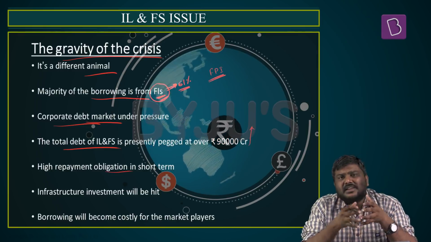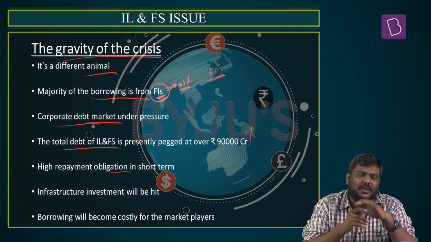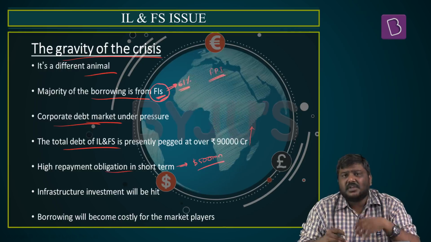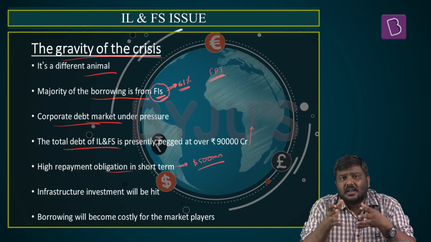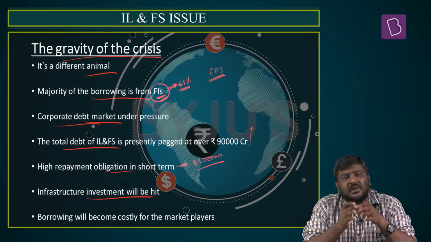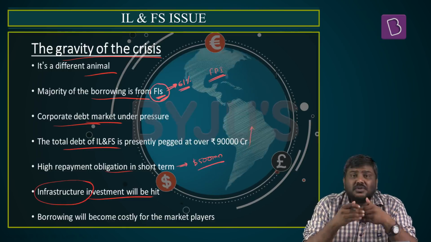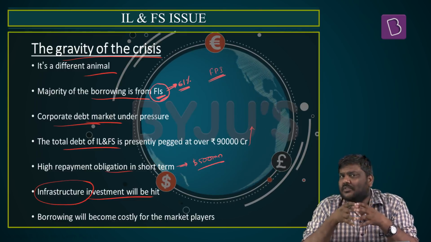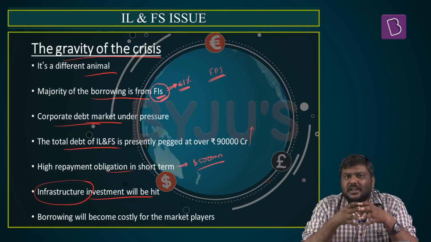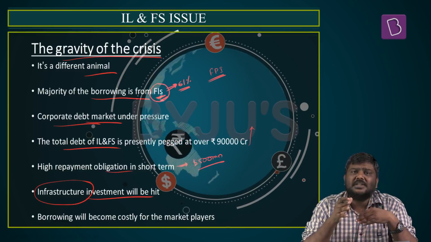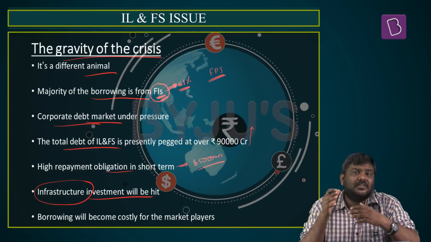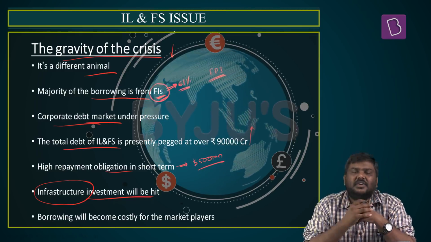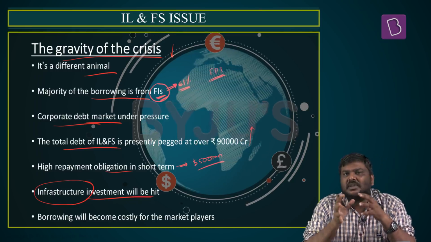Next, in the next 6 months itself, it is expected that there will be a debt obligation of around 500 million on this particular company, which is a huge task considering the assets are illiquid. Next, infrastructure investment will definitely be affected. Why? Majority of these infrastructure projects are in the construction phase. They need a huge amount of loans, and this company has bid for various projects and is in the process of constructing or developing them. If the company doesn't get funding quickly, these projects will come under pressure.